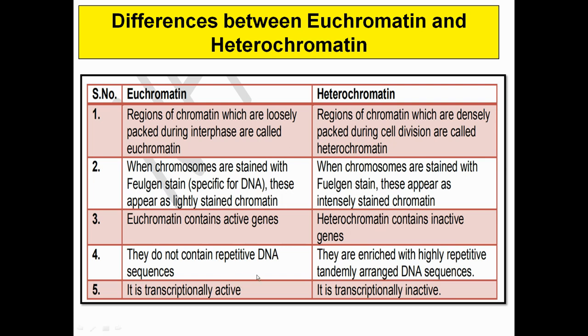Euchromatin does not contain repeated DNA sequences, that is the sequence ATCG is not repeated again and again, but heterochromatin has highly enriched repeated DNA sequences. And euchromatin is transcriptionally active, as I have told you. They are going to follow the principle of the central dogma of molecular biology, but heterochromatin is not going to follow the central dogma, because the part of DNA is condensedly bound with the basic protein.